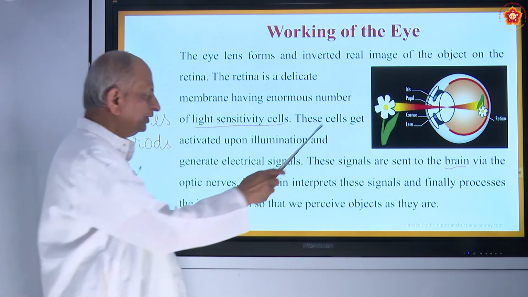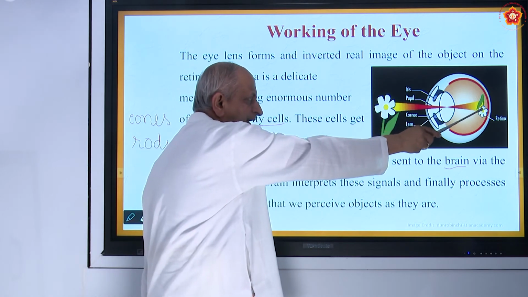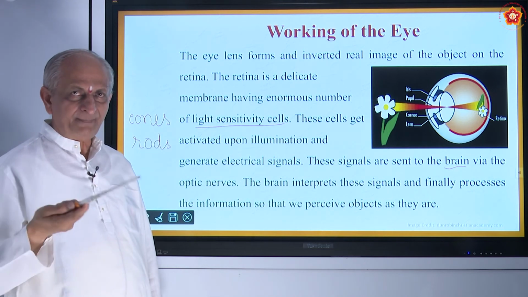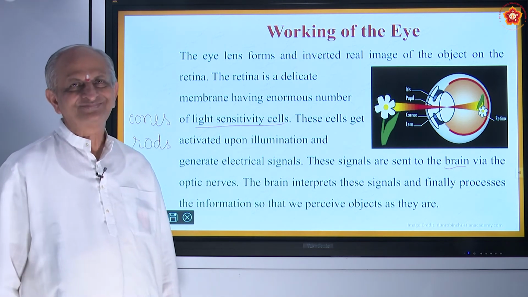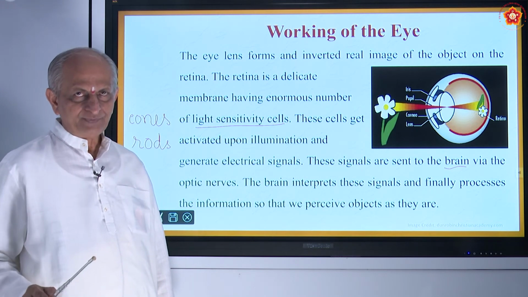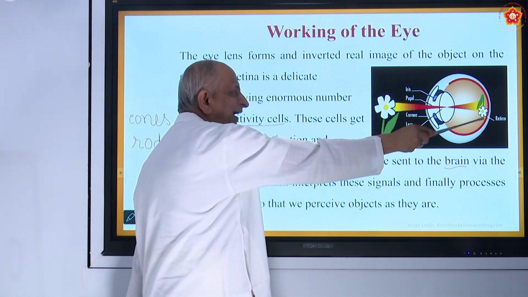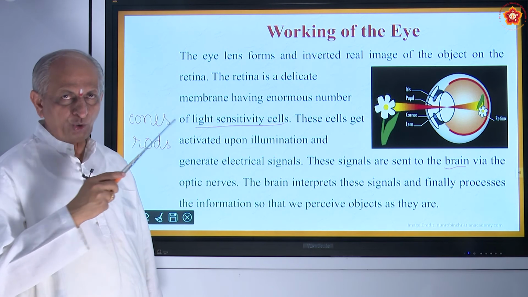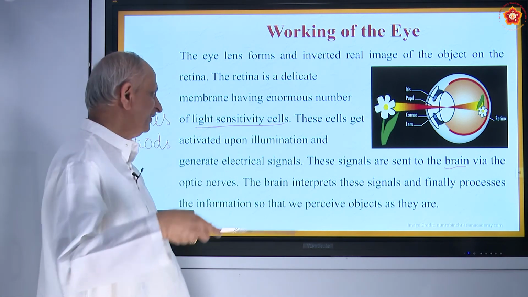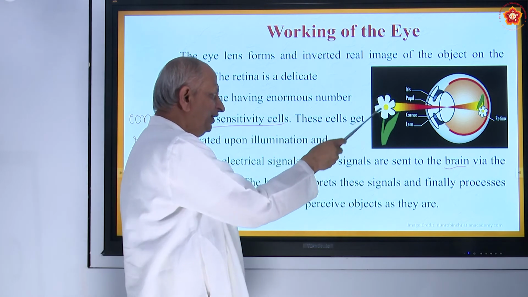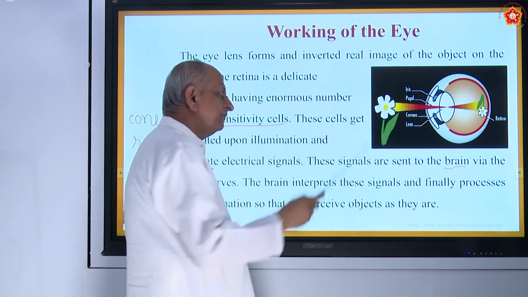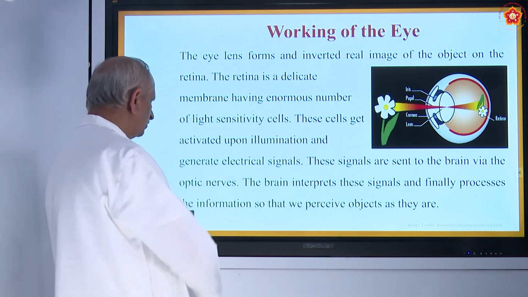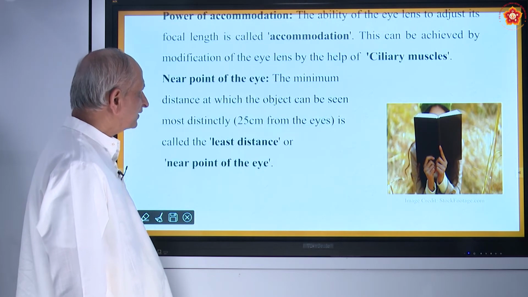Just now I told you, when you see an object, the inverted image is formed here and the inverted image is sent to the brain. The brain makes it real. Suppose you see a man, the head will come down here and the legs will be up inside the eye. But when it goes to the brain, that image will be set right. So as we see the object here, the same image will be seen when it comes from the brain. So this is how the human eye works.